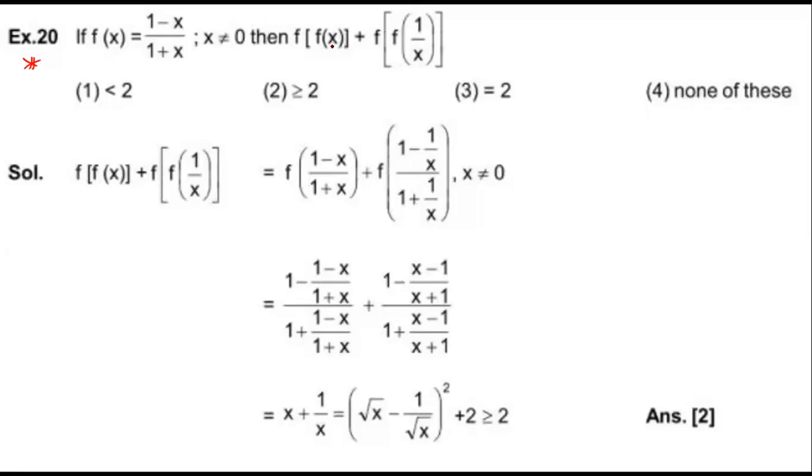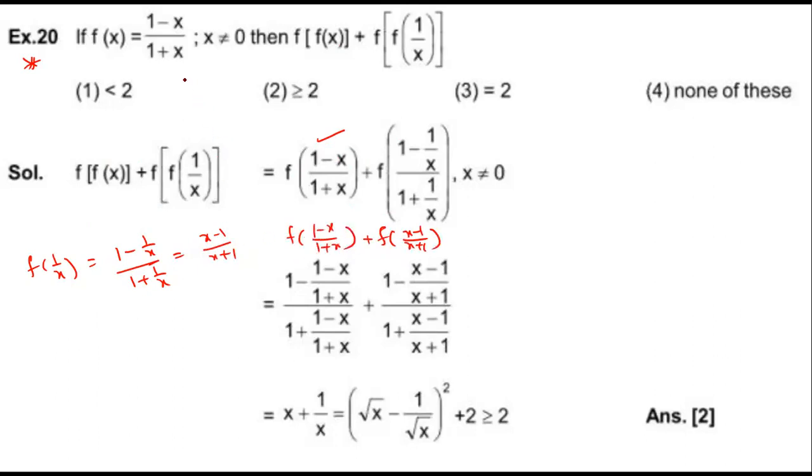Then find f(x) plus f(1 by x). So find it individually, otherwise simplify. What is f(1 by x)? Replace x by 1 by x. First simplify this case: (x minus 1) by (x plus 1). So f(x) is (1 minus x) by (1 plus x).